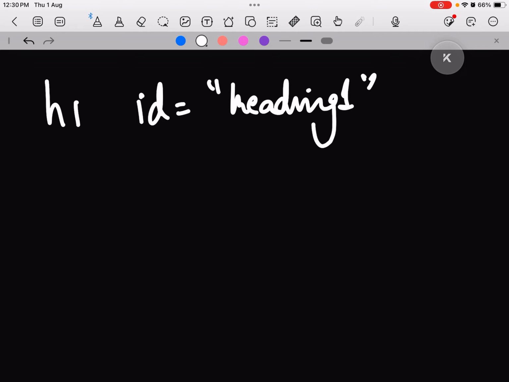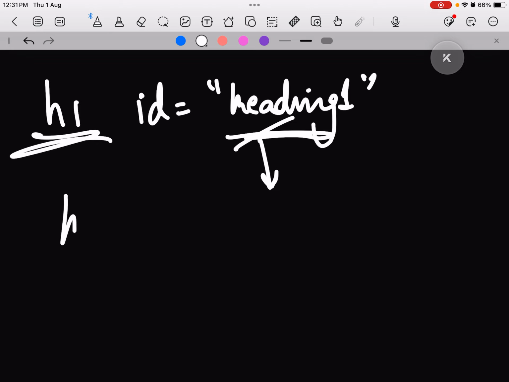Here, for example, h1 id is equal to hello. That's not a good id. But heading 1, because this is your heading 1, is a fine id. So the id of whatever tag you are defining an id for should reflect the tag in some way. But at the end of the day, you can name your id whatever you want, and then you can define some properties for this id only. So they'll be specific for this heading only. If you want, you can define it for h1.